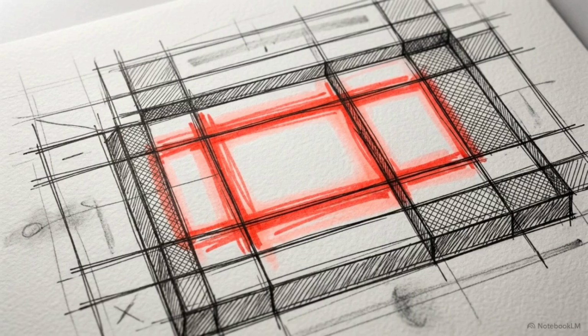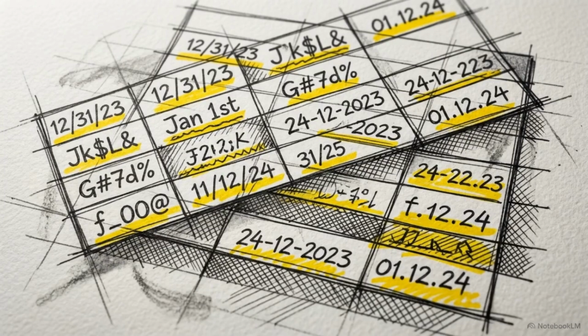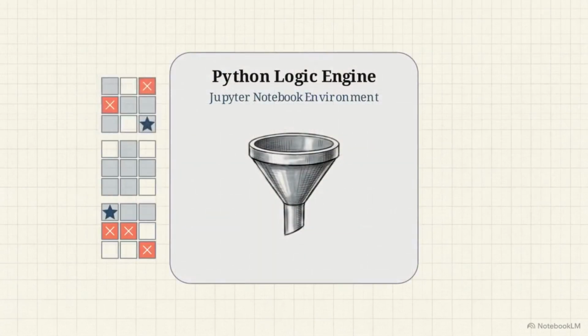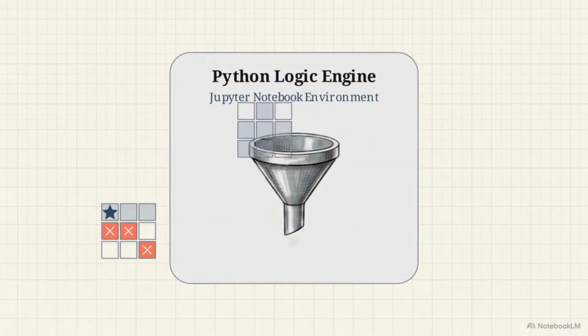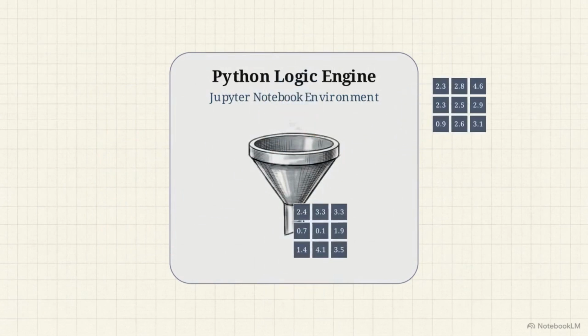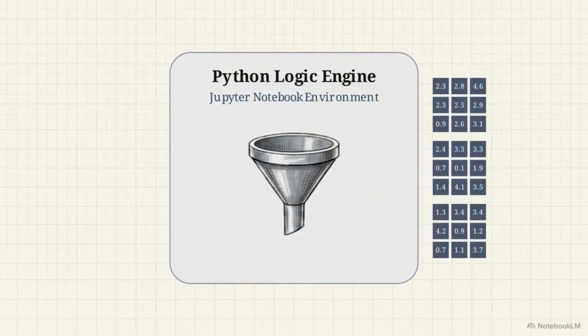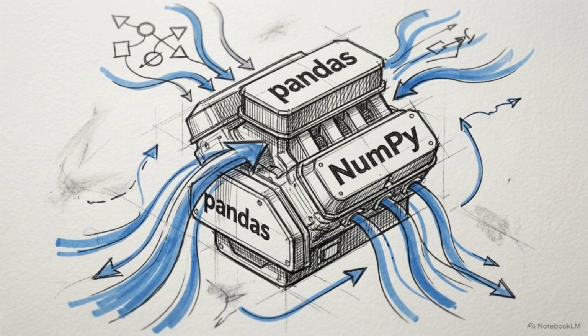Real-world data is inherently noisy, arriving with missing values, inconsistent date formats, and entry errors that disrupt analysis. Data cleaning is the process of filtering out these anomalies and transforming the information into standardized numerical arrays. This transformation is managed within Python, typically using the Jupyter Notebook environment to write and test the cleaning logic. Python acts as the logic engine, utilizing libraries like pandas and NumPy to execute the complex numerical transformations required to make the data machine readable.